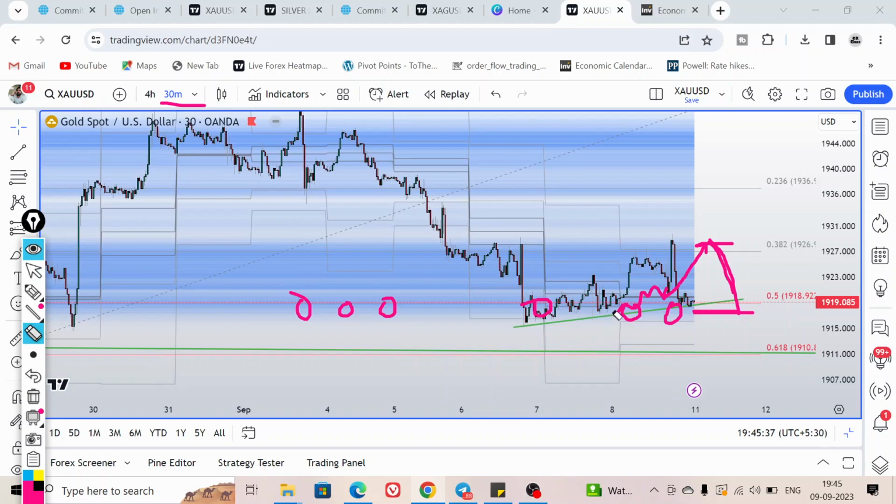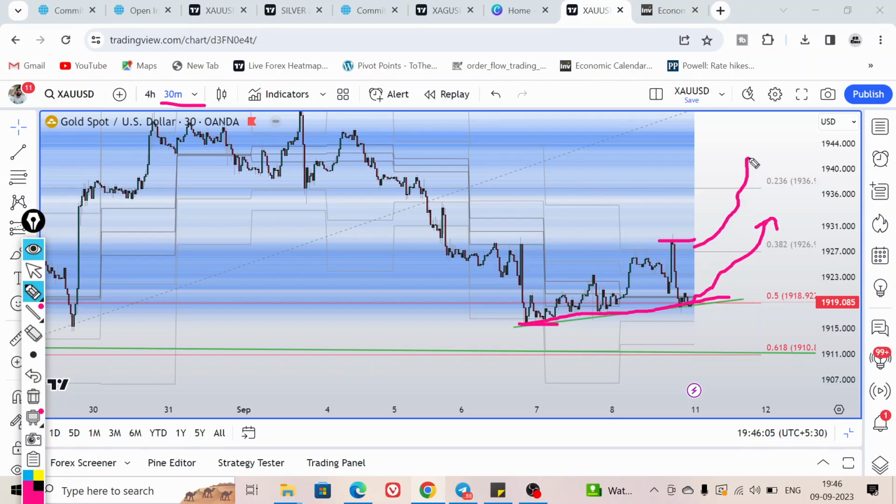So what are the levels that we can consider for intraday? The major support that we can watch is 1915. Price is respecting this trend line, which is a good support. Above this we can only look for buy opportunities, and if price is able to break above the recent swing high on Friday, that is going to be in the bulls' favor.